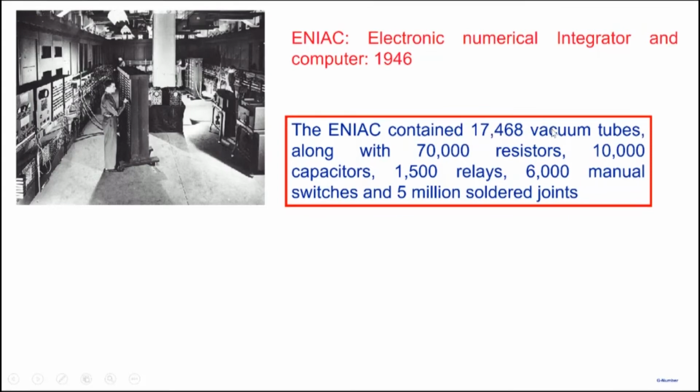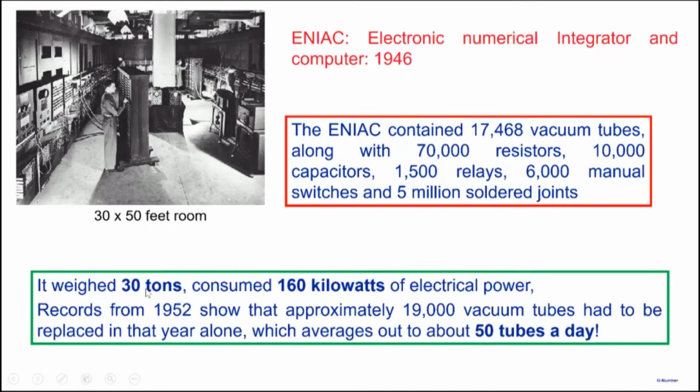It has some more than 17,000 vacuum tubes, 70,000 resistors, 10,000 capacitors, relays, 5 million soldered joints. And this occupied an entire room, a 30 cross 50 feet room. And it weighed 30 tons and consumed 160 kilowatts of electrical power. And it was not very reliable, almost like 50 vacuum tubes on an average would burn out and they would have to be replaced. Imagine trying to find out which tube is not working and then isolating and debugging and then replacing 50 tubes